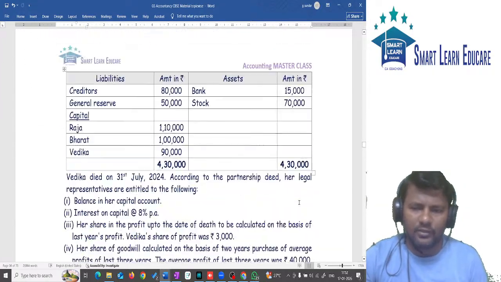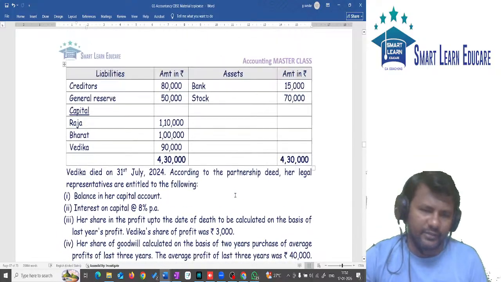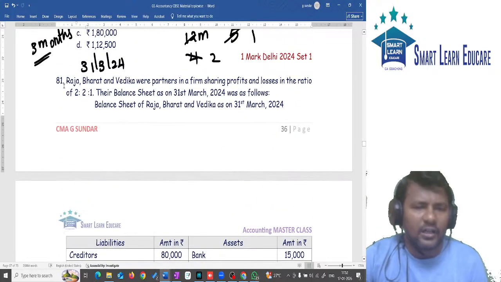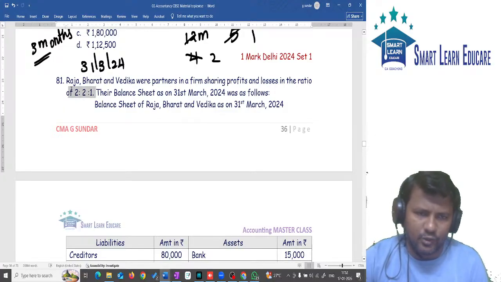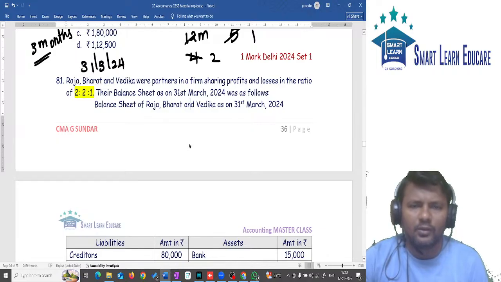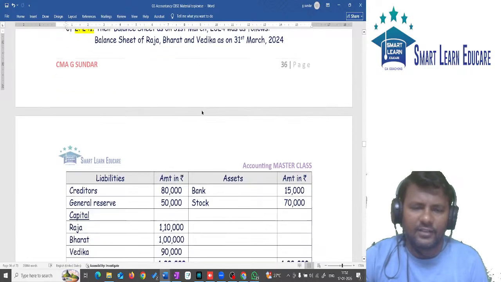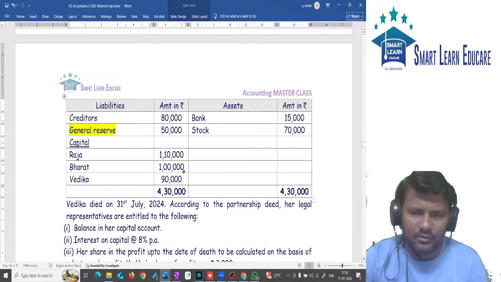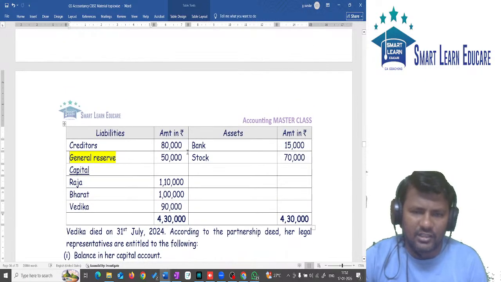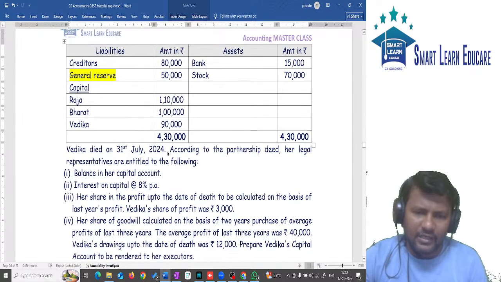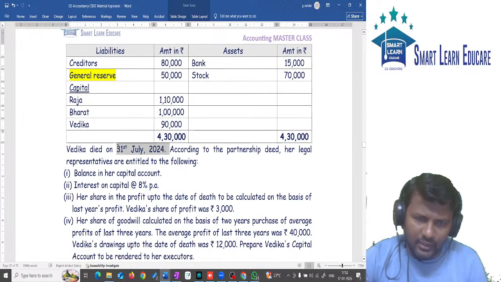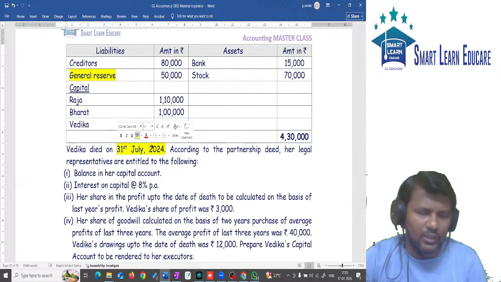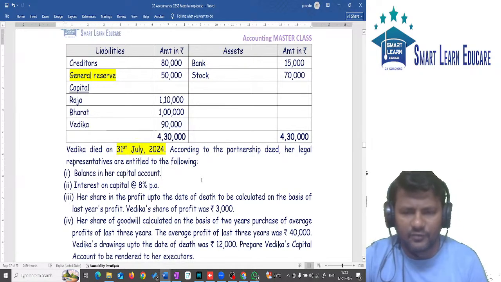Next question. This is a 4 mark question. Raja, Bharat and Vedika were partners. Profit sharing ratio 2:2:1. Balance sheet is given on 31st of March. We have a reserve, and the reserve should be transferred to the partners' capital. That's all, nothing else is given. There is not much information in the balance sheet. On which date did the partner die? This is very important. The partner died on 31st of July.